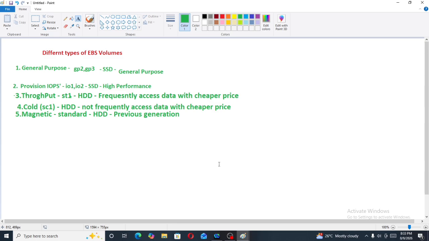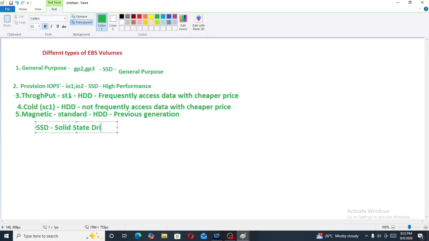Now here SSD means solid state drive. I will write here. SSD is solid state drive. HDD is hard disk drive. And what is IOPS? IOPS means input output per second.